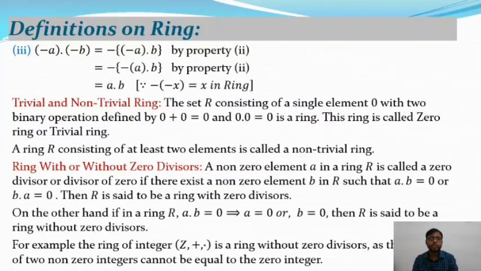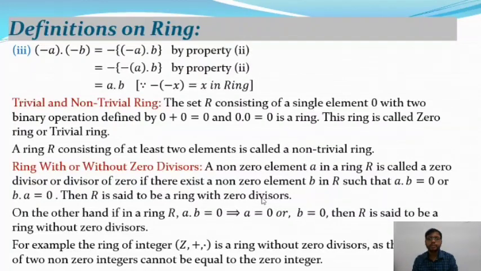Let A be a non-zero element belonging to R. A is called a zero divisor, or divisor of 0, if there exists a non-zero element B. B will be another element, also non-zero and belonging to R, such that A dot B is equal to 0 or B dot A is equal to 0. Then R is said to be a ring with zero divisor.